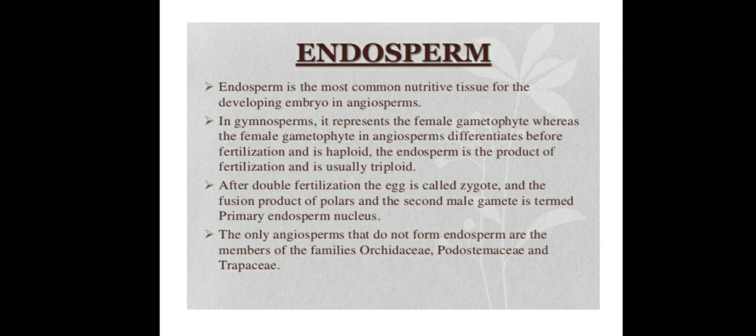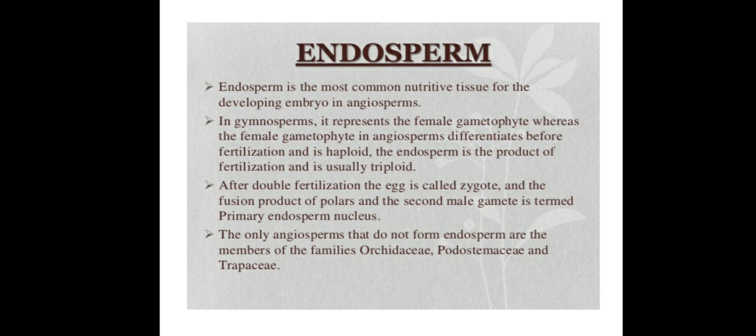This endosperm is found in gymnosperms as well as angiosperms. We will see the difference between gymnosperm endosperm and angiosperm endosperm. In gymnosperms, endosperm is haploid. In angiosperms, endosperm is triploid. One more difference is present between them.